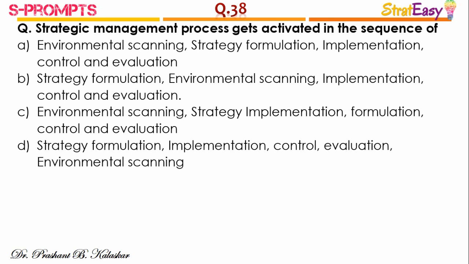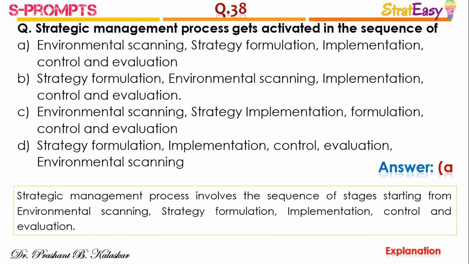Question number 38. Strategic management process gets activated in the sequence of, the right answer is option A. Strategic management process involves the sequence of stages starting from environmental scanning, strategy formulation, implementation, control, and evaluation of the implemented strategies.